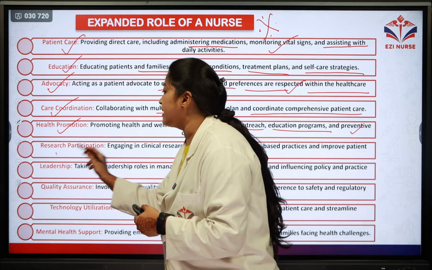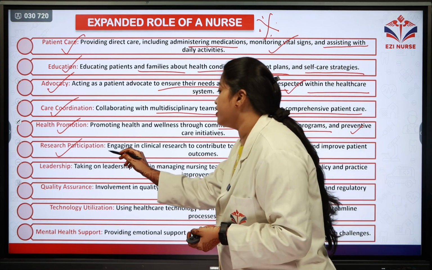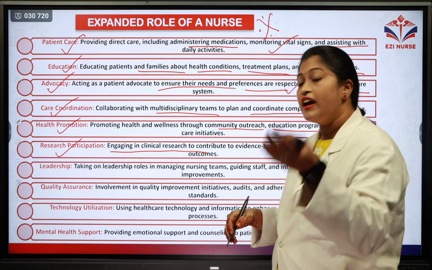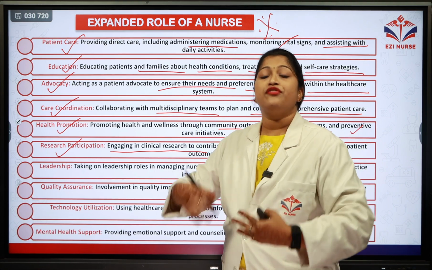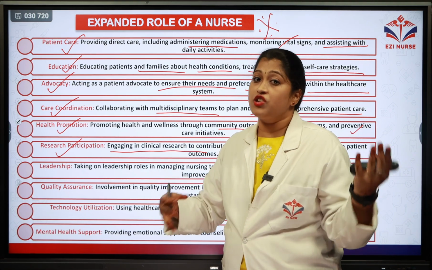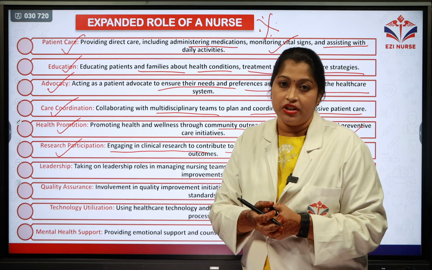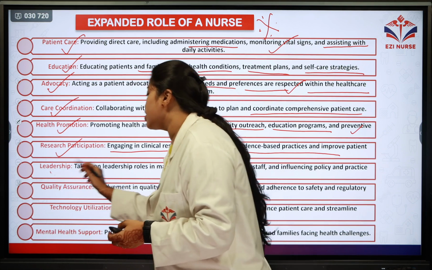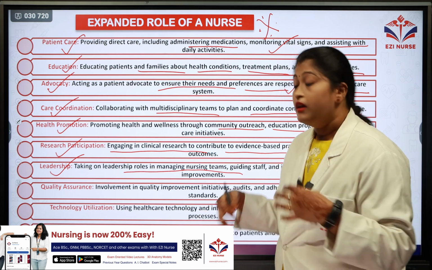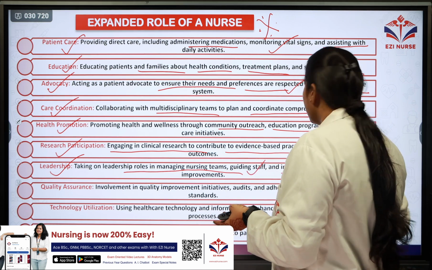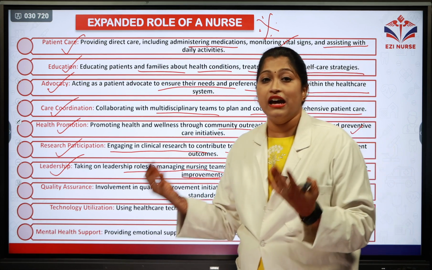And the next is research participation. They are also involved in research participation, engaging in clinical research where they are contributing to evidence-based practices and improving patient outcomes. They are learning more regarding patient outcomes and improving how to give care to the patient. The next is leadership. They are taking on leadership roles in managing the nursing team. They are guiding the staff. They are influencing the policies, and also practicing improvements to the care that they are giving.